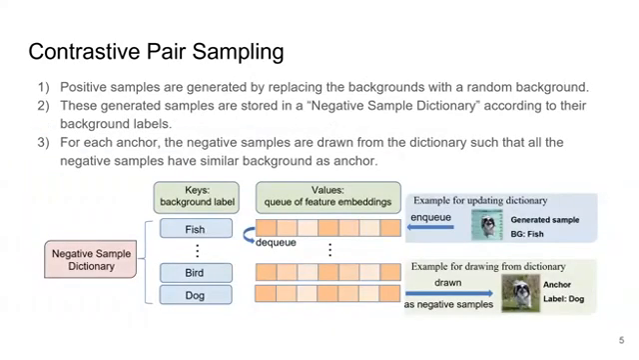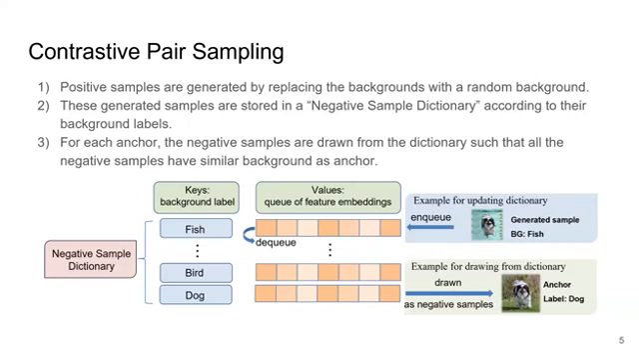In practice, positive samples can be generated by replacing the backgrounds in the image with a random background from a random class. These generated samples are stored in a negative sample dictionary according to their background labels. We define our negative sample dictionary as a dictionary with queues for each background class. These queues contain the latent representation for each negative sample. For each anchor, the negative samples are drawn from the dictionary such that all the negative samples have similar background as the anchor.